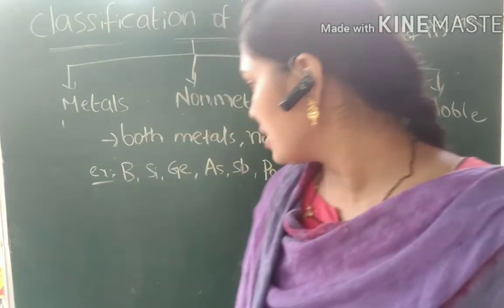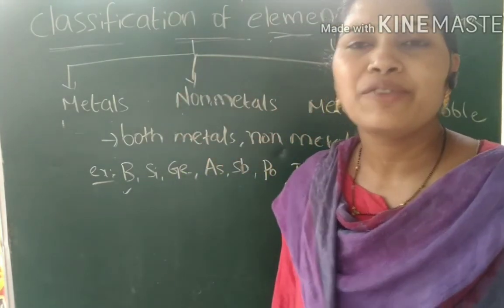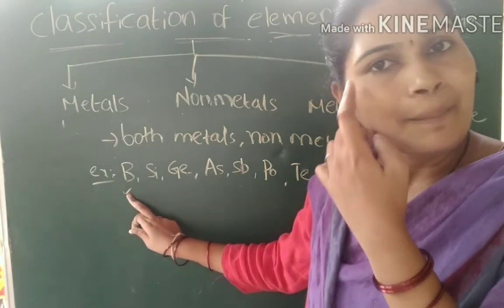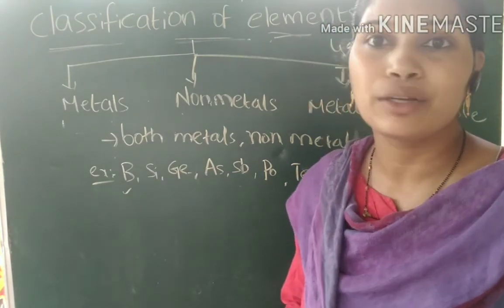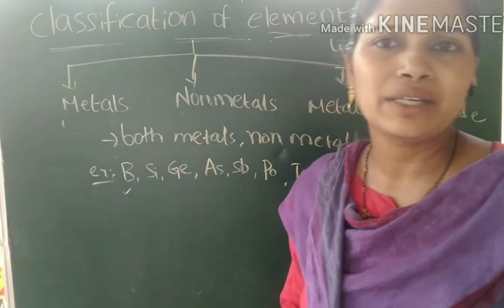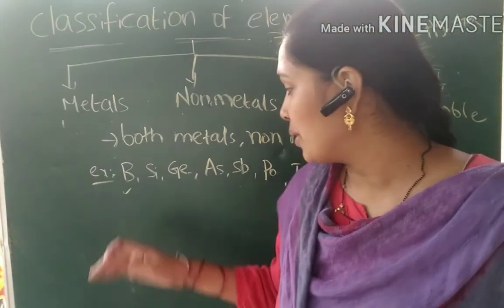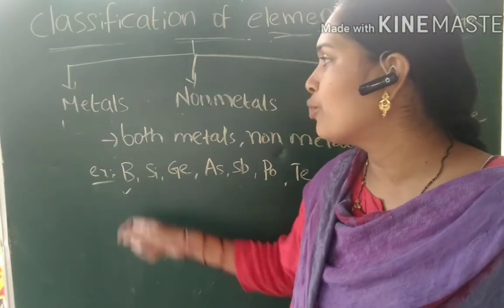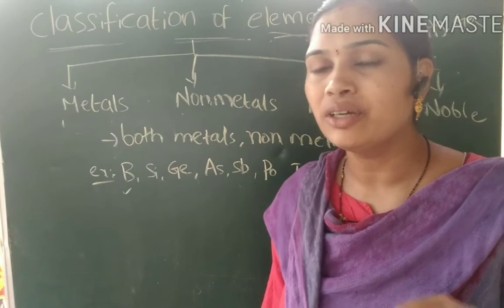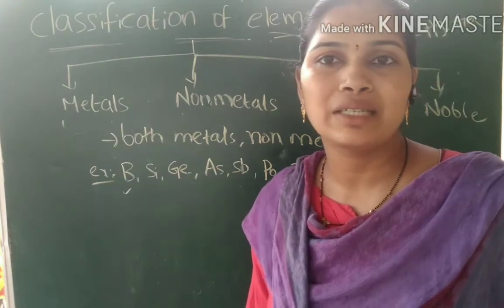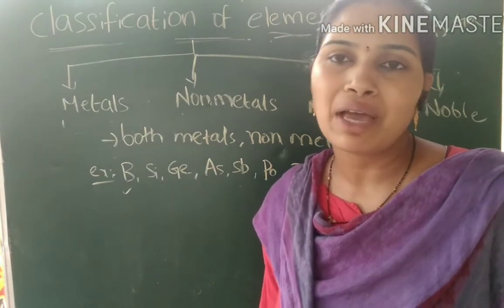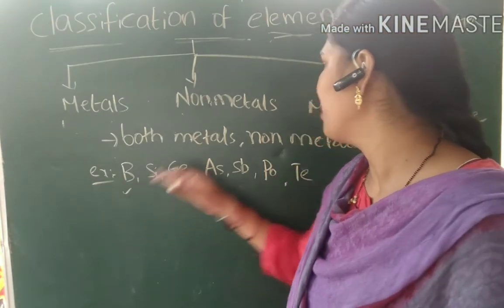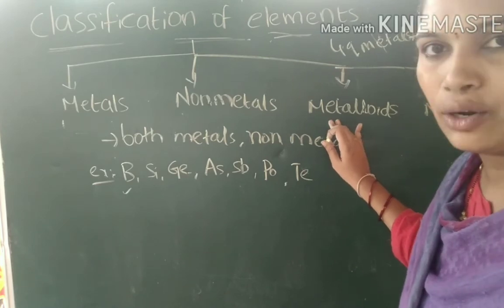If you consider boron as an example, boron is in fact a non-metal, but it can conduct electricity very well. Conductivity of electricity comes under metal properties, but boron can conduct electricity. So, as it has non-metal nature as well as conduction of electricity, which is a metal property, it has both metal and non-metal properties. That is the reason we consider these elements in the category of metalloids.